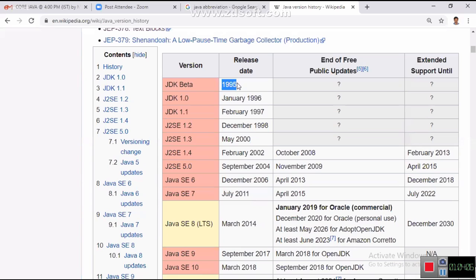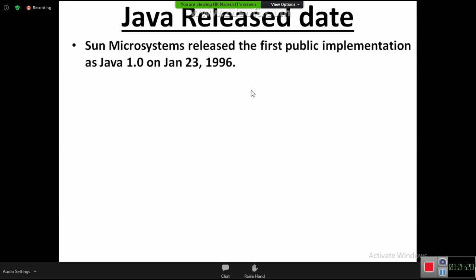This year, 2020, 25 years have been completed by this May month. Totally 25 years completed. We entered into the 26th year. The first public implementation for developing projects, JDK 1.0 version, came on January 23rd, 1996. I have given some information here. Please collect, very important points are there.